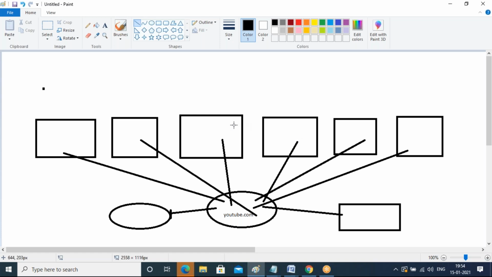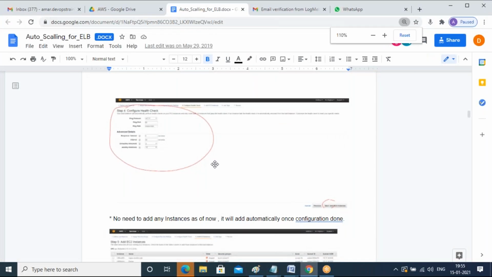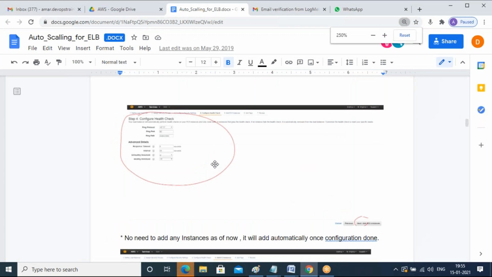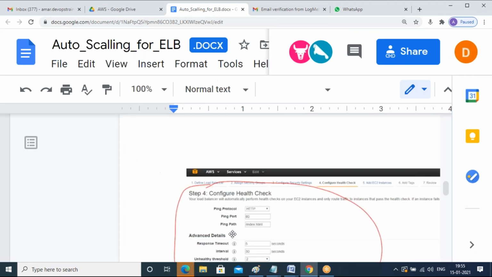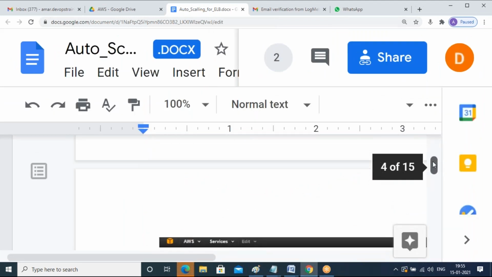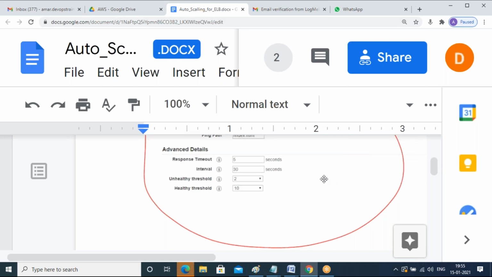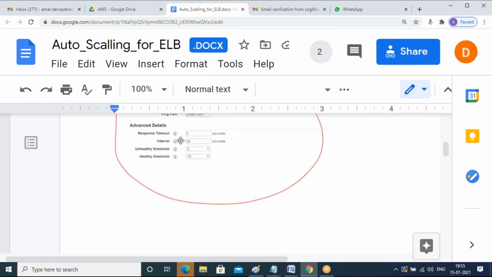So how much speed am I getting? There is a timeout option also you will get, guys. While creating a load balancer, you will tell that. See, health checks. Every 30 seconds I'm sending a request.